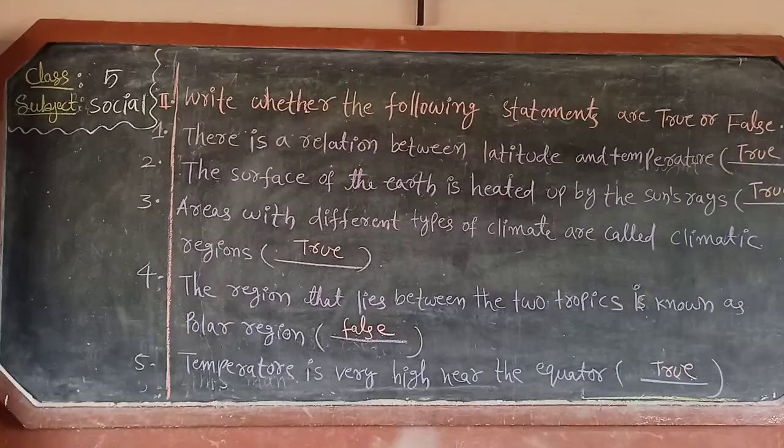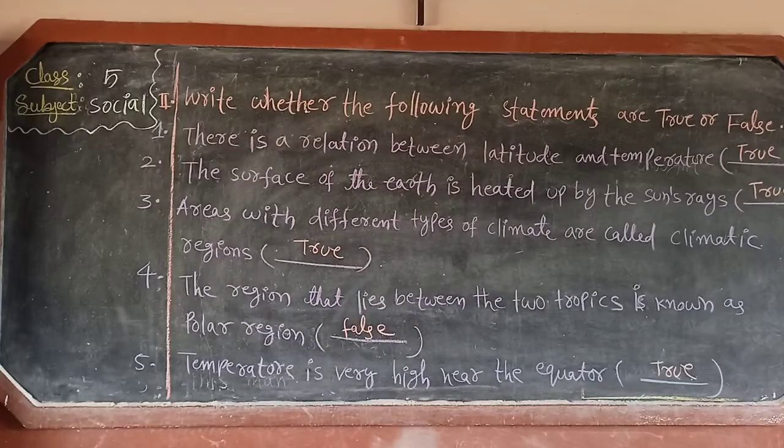Look children, this is the second bit. Write whether the following statements are true or false. In the second bit, look children, there are 5 true or false given. First read the sentence and find out the sentence is true or false. Okay? Now read with me first question. There is a relation between latitude and temperature. This statement is true or false? True. Very good.